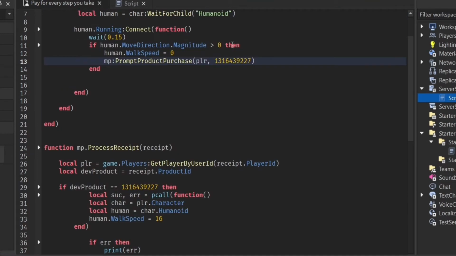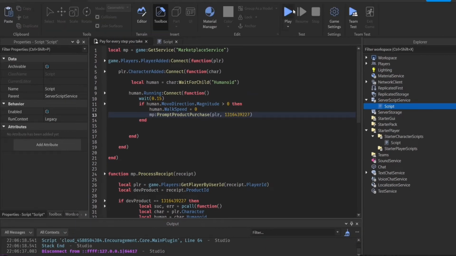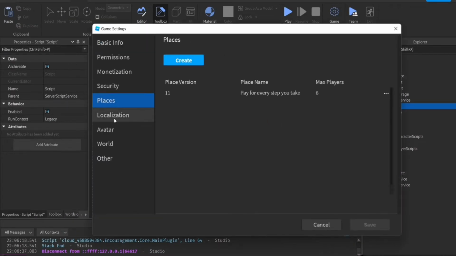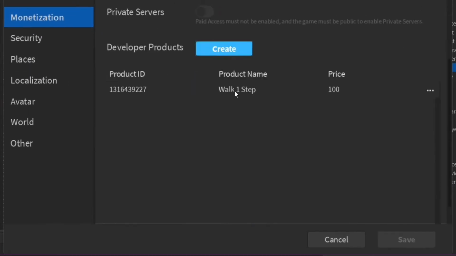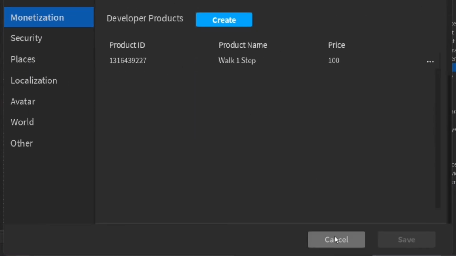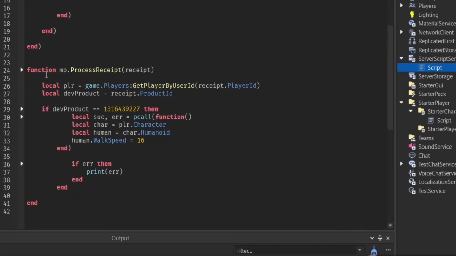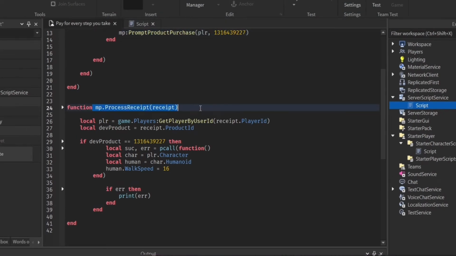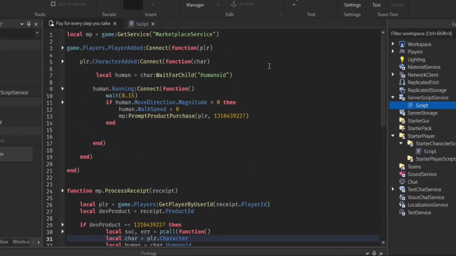And this is obviously a dev product, so we actually made a dev product in here. What we did, in monetization, was add a one step dev product. And so to detect if the dev product had been purchased, we check, and then we set the humanoid's walk speed back to normal. And yeah, that's pretty much it. And then we just keep on doing this again and again.